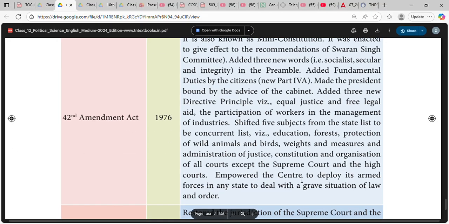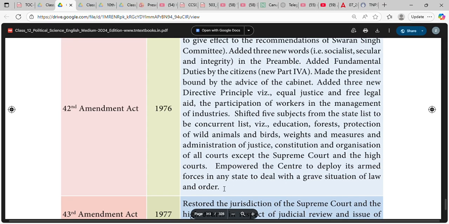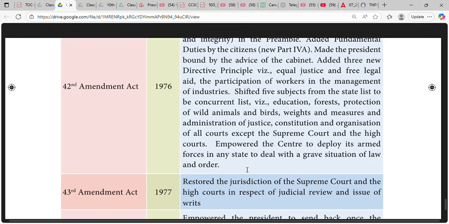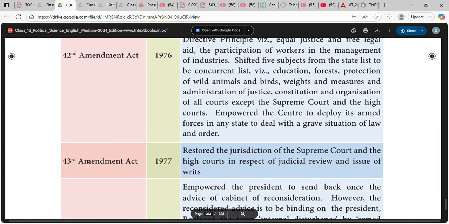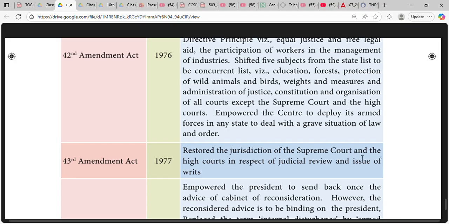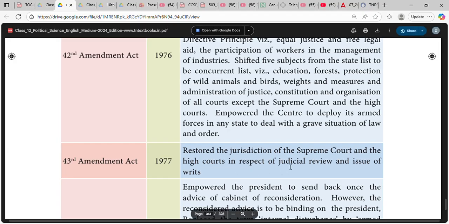High Courts. Empowered the center to deploy its armed forces in any state to deal with any grave situation of law and order. 43rd Amendment Act 1977 restored the jurisdiction of the Supreme Court and the High Courts in respect of judicial review and issue of writs.